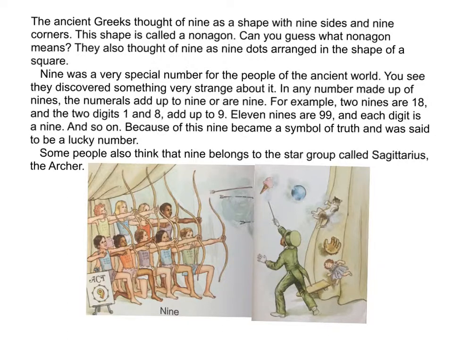9 was a very special number for the people of the ancient world. You see, they discovered something very strange about it. In any number made up of 9s, the numerals add up to 9, or are 9. For example, 2 9s are 18, and the 2 digits, 1 and 8, add up to 9. 11 9s are 99, and each digit is a 9. And 9 plus 9 equals 18, by the way. And so on. Because of this, 9 became a symbol of truth and was said to be a lucky number. Some people also think that 9 belongs to the star group called Sagittarius, the archer.